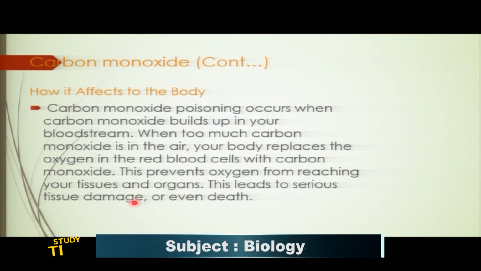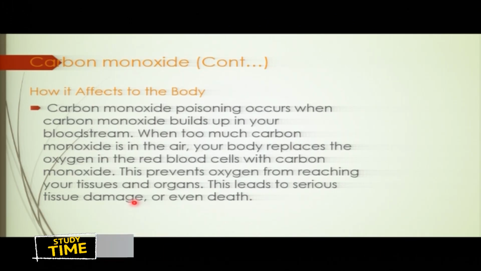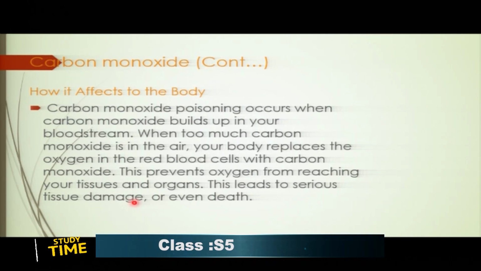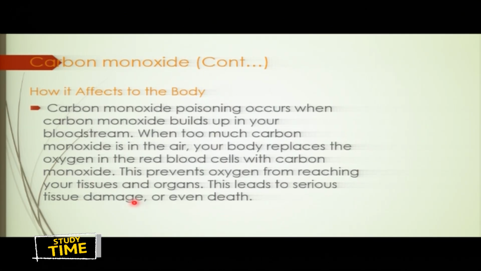That's why to sleep in the room where there is this charcoal burner, it is forbidden. It is not allowed because it can cause death. It is very dangerous. That's why when you have this charcoal burner, make sure it is not around where the people are sleeping. You see?